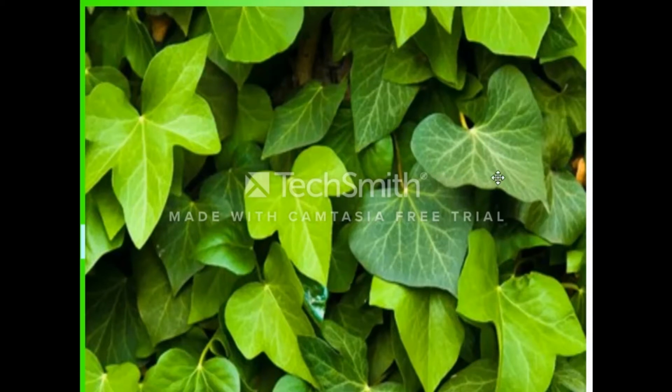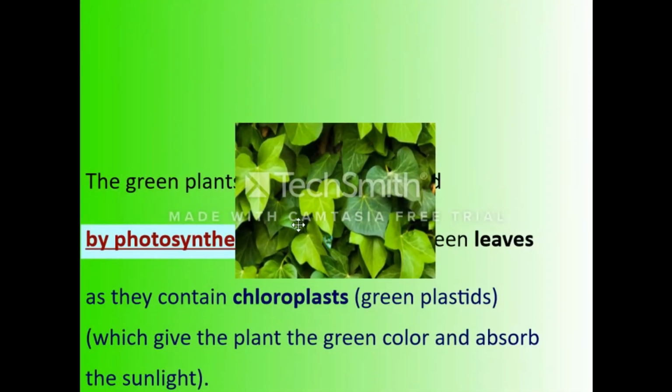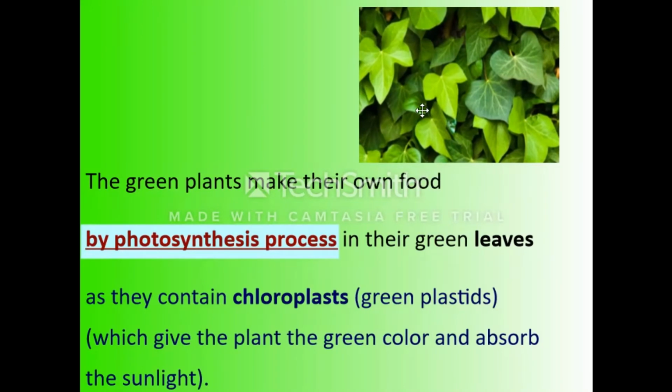The green plants can make their own food by a process called the photosynthesis process, which takes place in the green leaves, as they contain chloroplasts or green plastids. We talked about it before, remember? We said before that the chloroplasts or the green plastids which exist in the plant cell are responsible for making the plant its own food. The chloroplasts also give the plant the green color and absorb the sunlight.